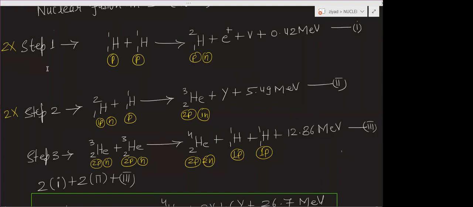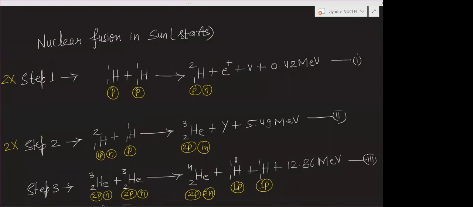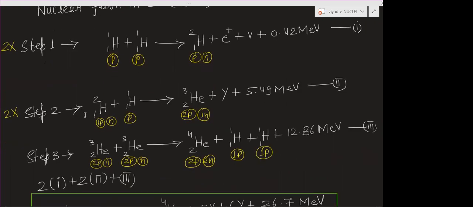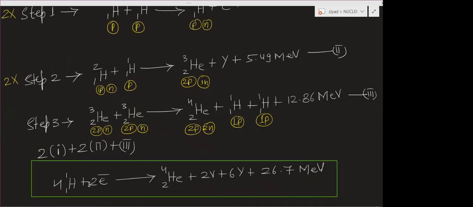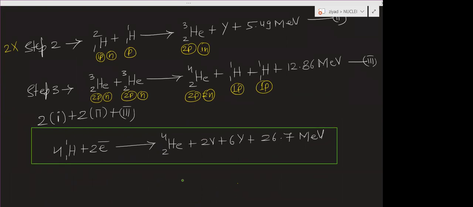Now if you want all these three reactions in one step, you should multiply the first equation by 2, multiply the second equation by 2, and add those two equations with the third equation, and you will get the final equation of fusion.